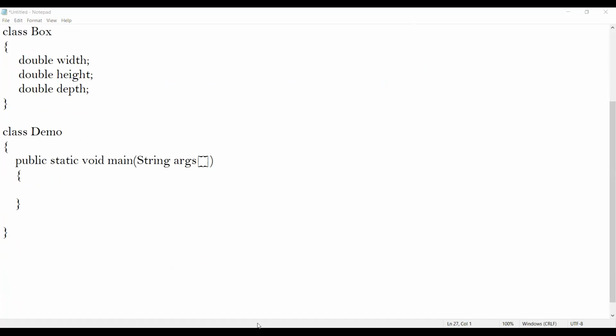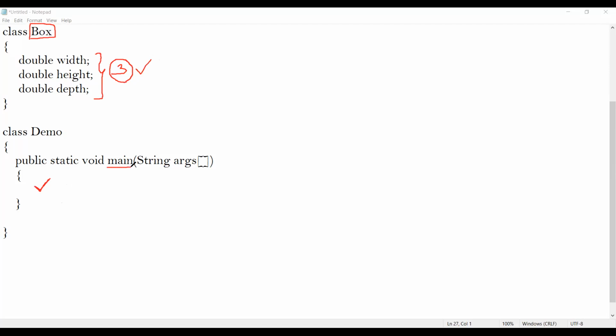Now, how many classes do I have? Right now I have two classes. Here I have a class called Box, and inside this class called Box, I have three instance variables, right? Now these three instance variables, I want to access inside my main method.